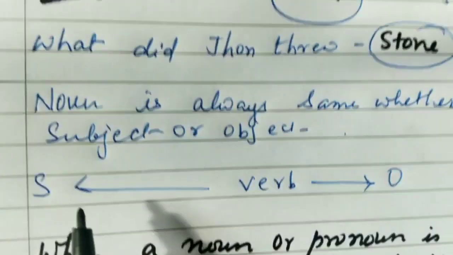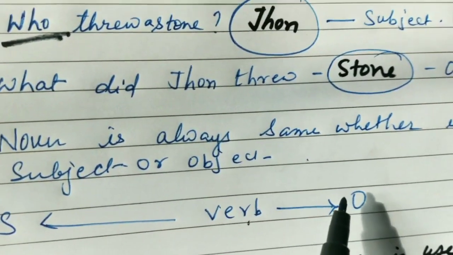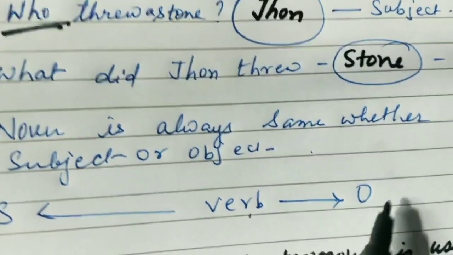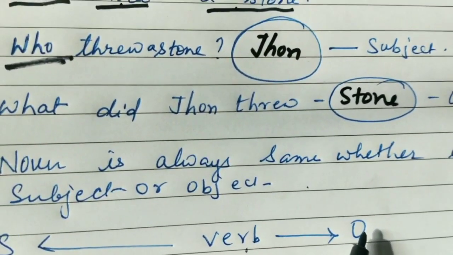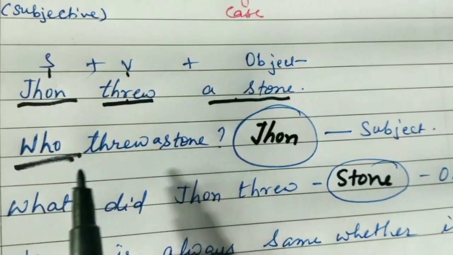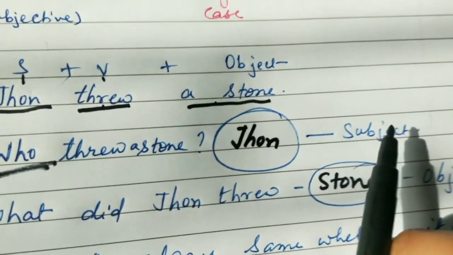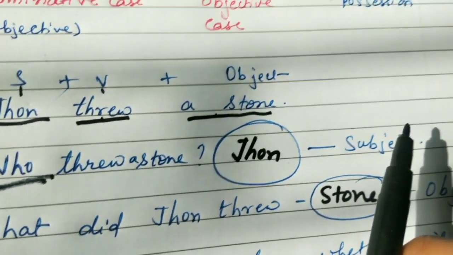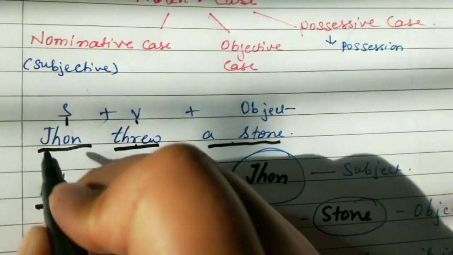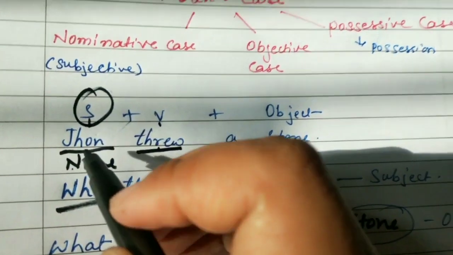Okay. And the verb is the action word which describes the action being done by the subject, what the subject did, and the object is the rest of the sentence. This much clear? Then understand. Who threw a stone? John threw a stone. So John is the subject. When a noun stands as a subject, John is a noun, it's a name, so it is standing as a subject in the sentence.